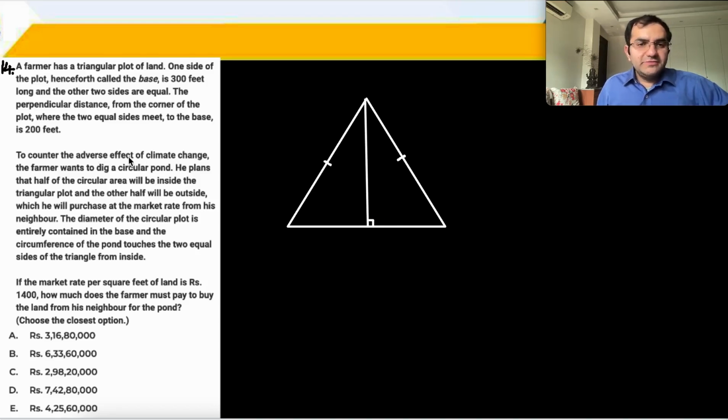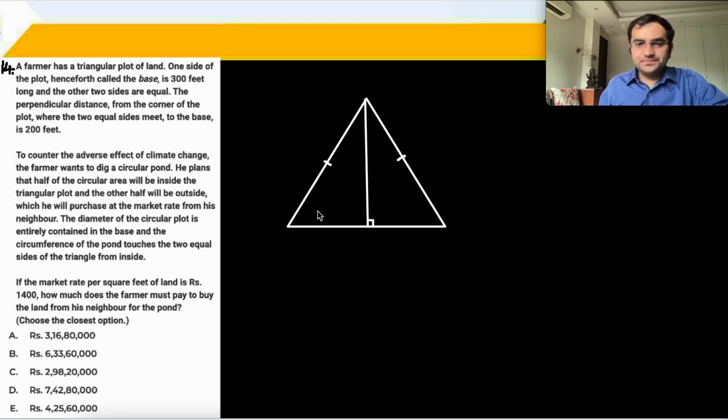To counter the adverse effect of climate change, the farmer wants to dig a circular pond. He plans that half of the circular area will be inside the triangular plot. तो आपका एक इस triangle के अंदर एक semi circle आएगा. The other half will be outside, which he will purchase at market rate. Diameter of the circular plot is entirely contained in the base. आपका पूरा semi circle का diameter means उसका base यहाँ कहीं पे lie करेगा, right? For example ऐसा, ये something like this. It lies on the diameter. And the circumference touches the two equal sides.